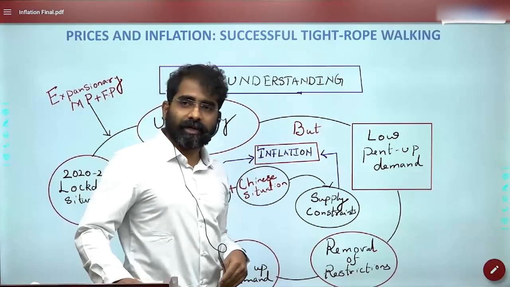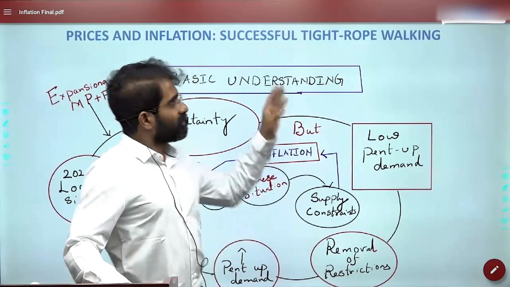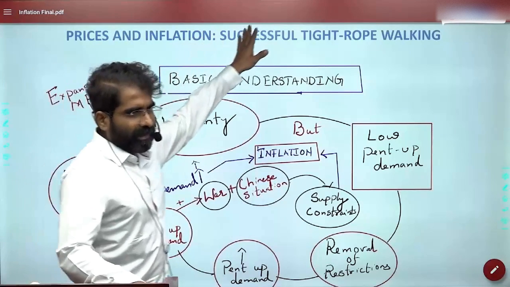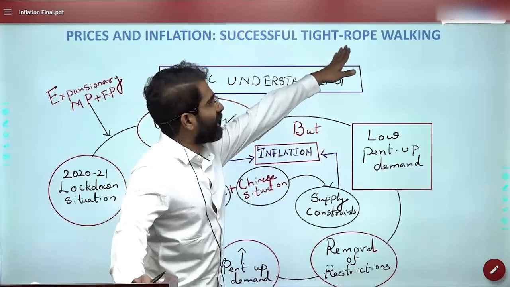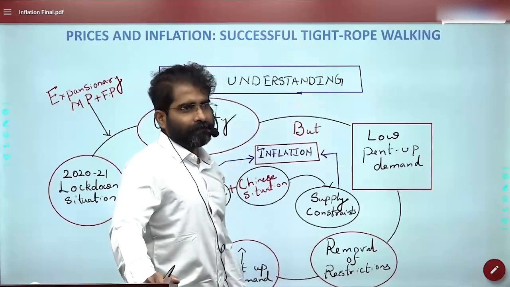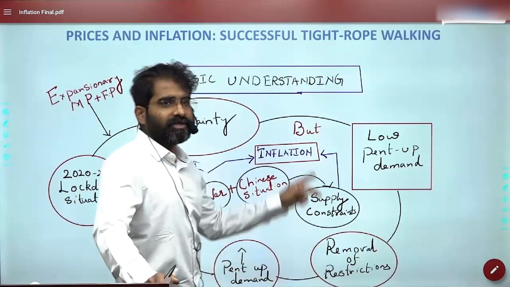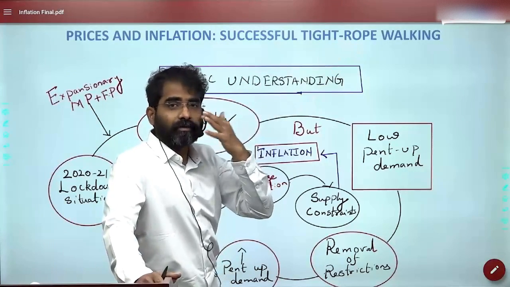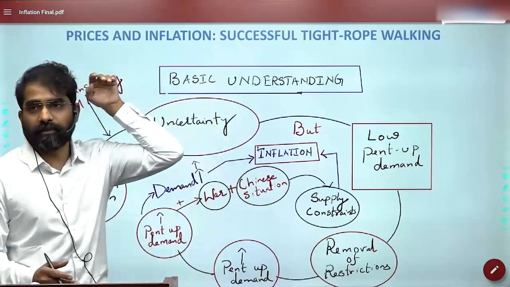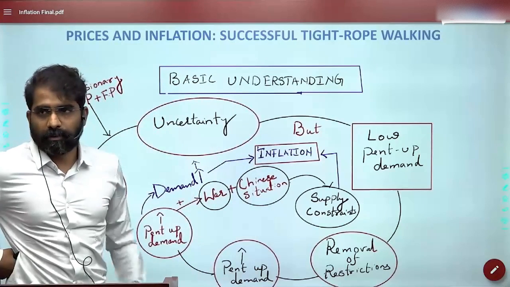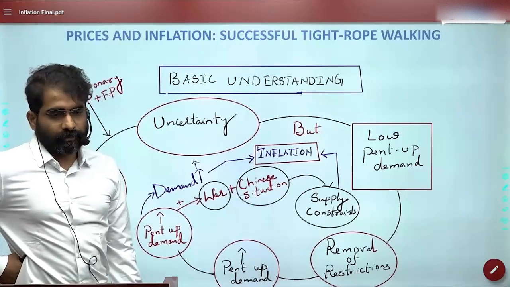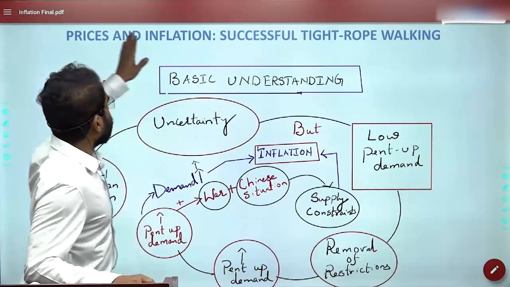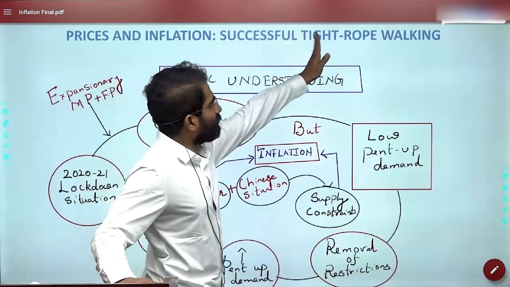So today's topic is prices and inflation, the fifth chapter, successful tightrope walking. Okay, so again see here, positive. Yesterday I was talking about positivity. Here also there is some positivity that is clearly visible, talking about successful tightrope walking.